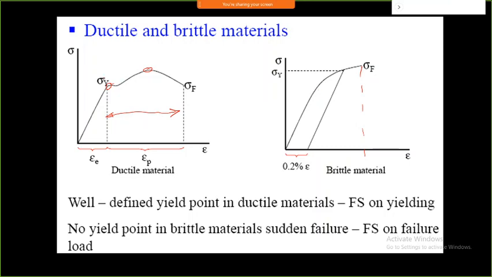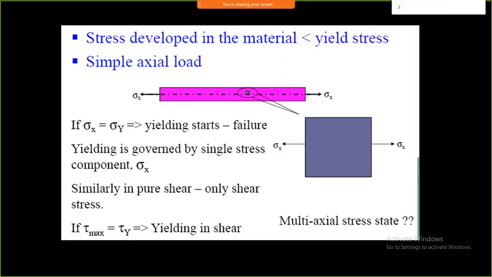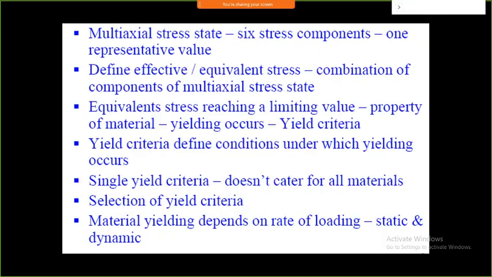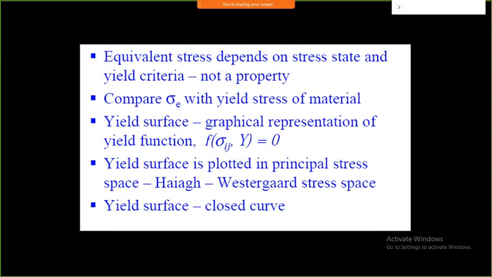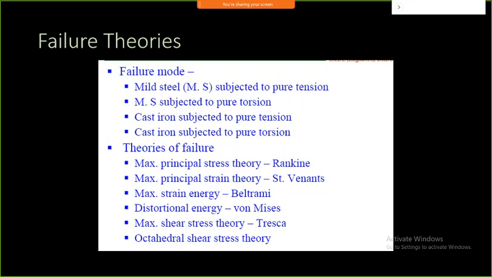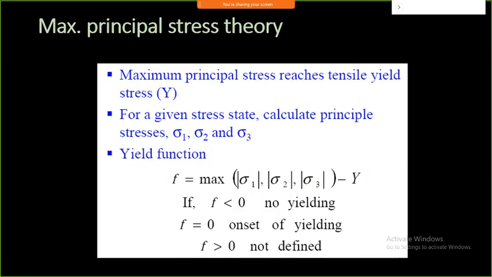In ductile material the yield point is considered to be failure, and in brittle material the ultimate failure stress is considered to be failure. So these are the few things, and we will discuss the further part of it.